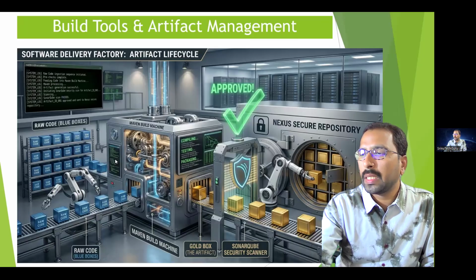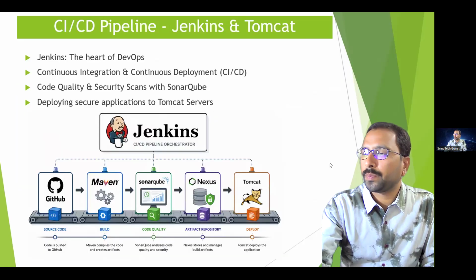The same thing only. So with this example, you can easily understand what is happening there. See, in GitHub the code is coming, and Maven is building the code, creating artifacts. That artifact it is scanning through SonarQube. So once it is successfully scanned and the artifact is good, then it will store into Nexus Artifactory. Got it?